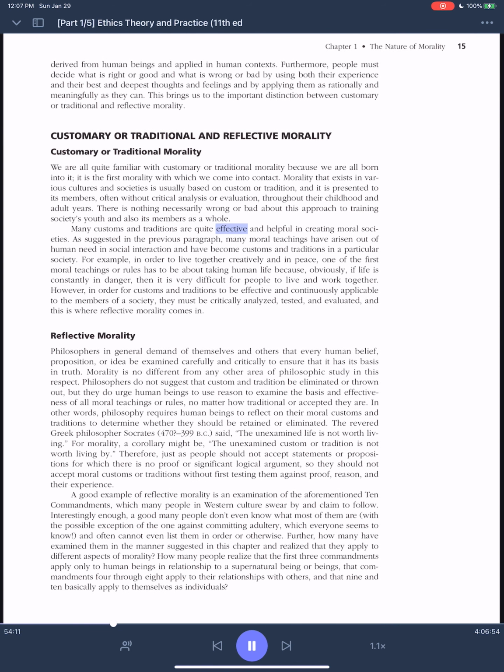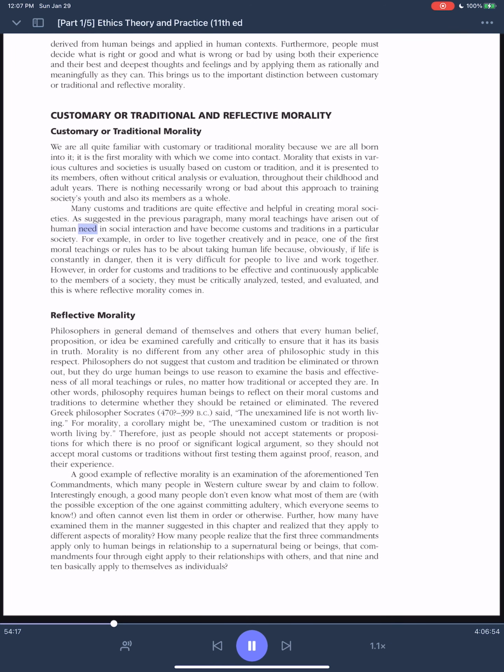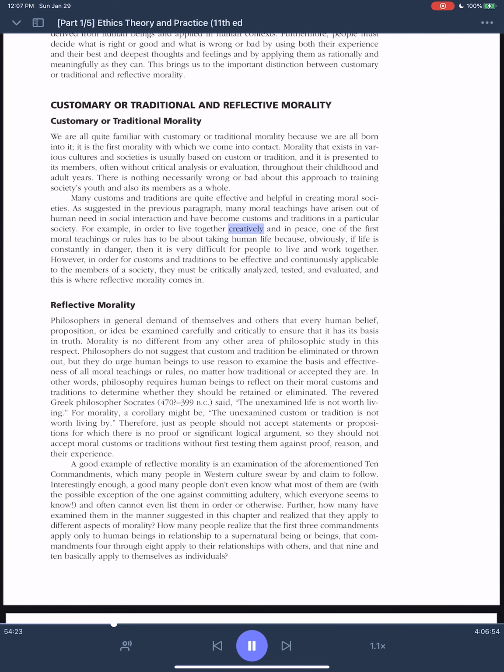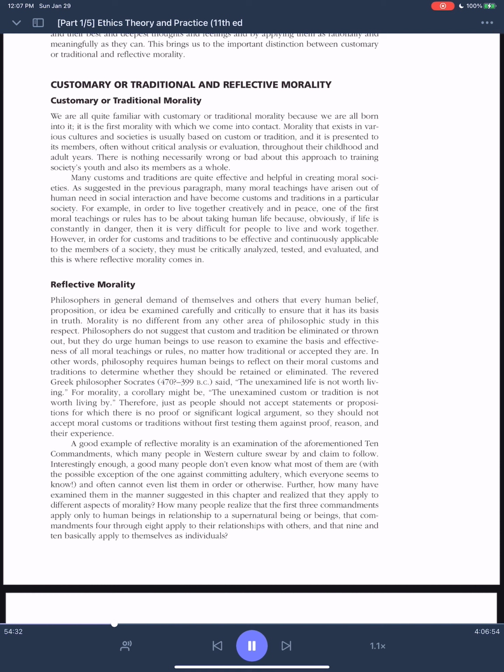Many customs and traditions are quite effective and helpful in creating moral societies. As suggested in the previous paragraph, many moral teachings have arisen out of human need and social interaction and have become customs and traditions in a particular society. For example, in order to live together creatively and in peace, one of the first moral teachings or rules has to be about taking human life because, obviously, if life is constantly in danger, then it is very difficult for people to live and work together.